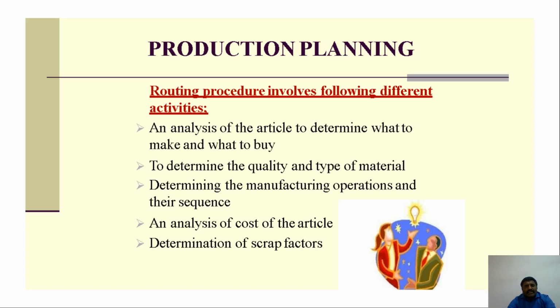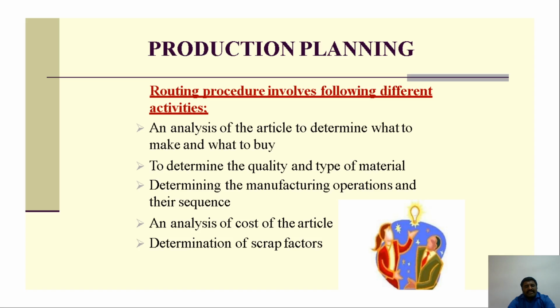Now the routing procedure involves the following different activities. Analyzing the article to determine what to make and what to buy, determining the quality and type of material, determining the manufacturing operations and their sequence, adding the cost of articles, and determination of scrap factors.